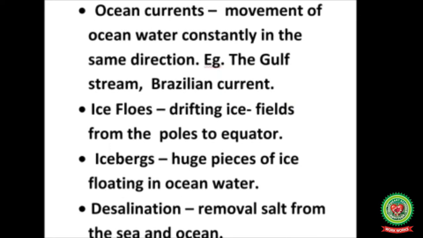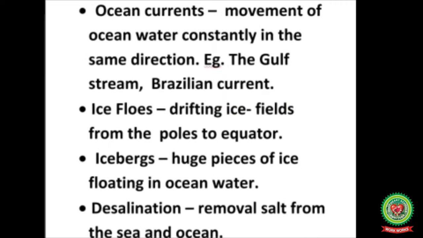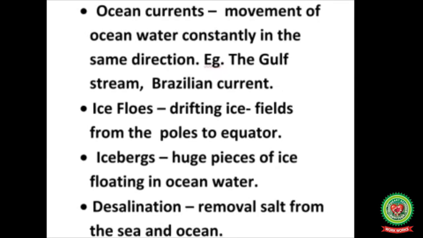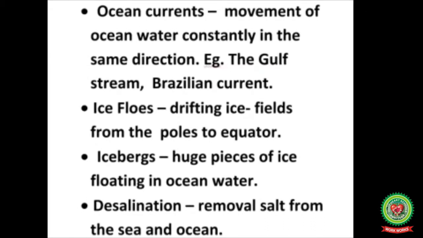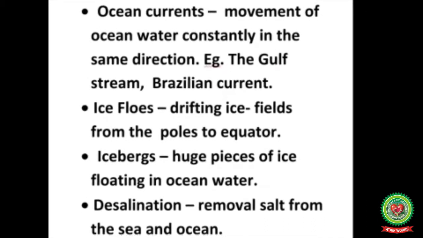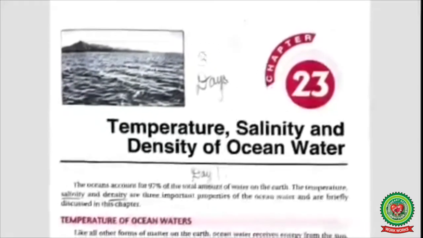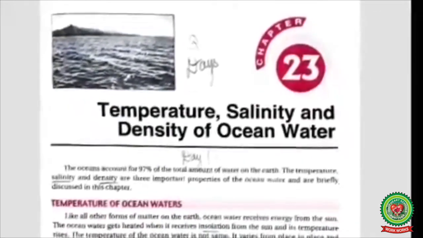Ice flows. Drifting ice fields from the poles to equator are known as ice flows. Icebergs. Huge pieces of ice floating in the ocean water. Desalination. Removal of salt from the sea and ocean is termed as desalination. Now children, let us start the chapter.